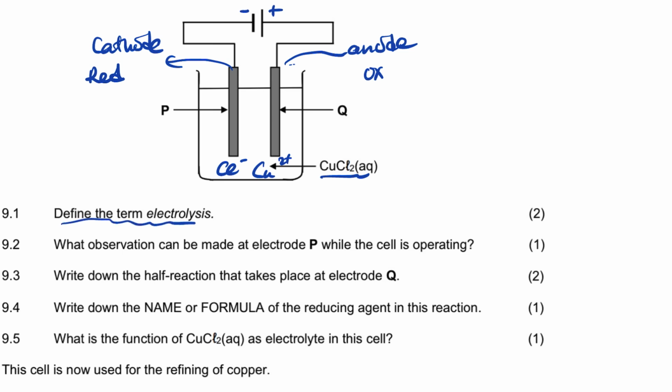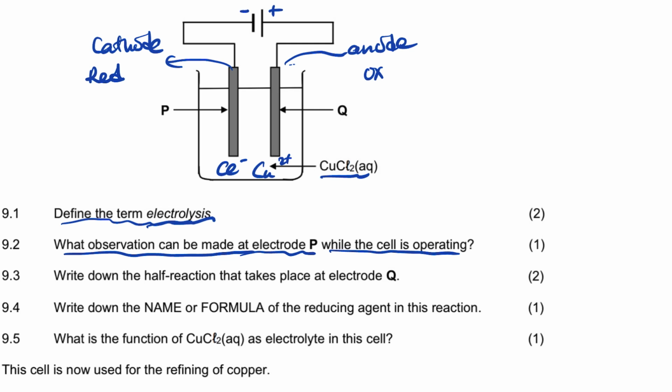Define the term electrolysis. Electrolysis is a chemical process in which electrical energy is converted to chemical energy. Here it's the opposite of a galvanic cell, but it is a chemical process. They're not asking for an energy conversion here, guys, they're asking for the term electrolysis. It's a chemical process that converts electrical to chemical. Very important. What observation can be made at electrode P while the cell is operating?